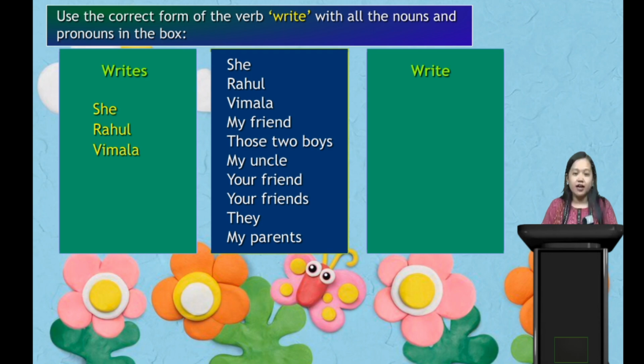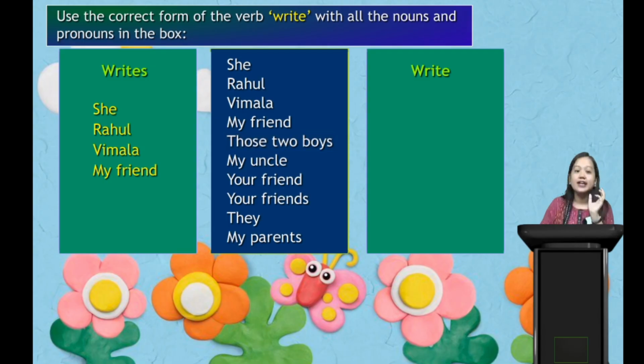Now, next is my friend. Again, it's our third person singular. So, my friend writes. Next it says those two boys. Is it singular or plural? Very good. Plural. Since it's plural in number, is it those two boys writes or write?